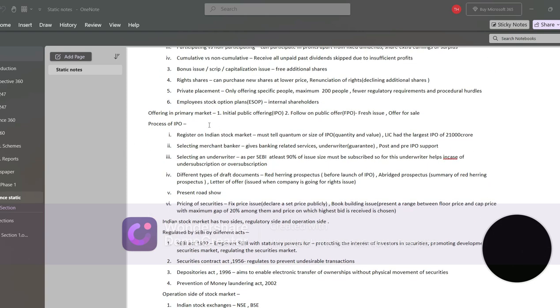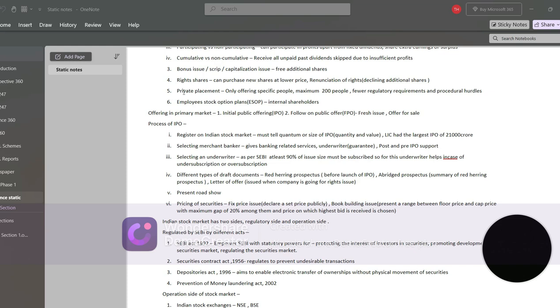So now the process of initial public offering, these 6 steps. First is registering that company on the stock market. For this, that company must tell their quantum or size of the IPO, and till date, LIC has had the largest IPO of all time. It is 21,000 crore rupees. Next is selecting a merchant banker. Merchant banker basically gives banking related services, underwriting services, and pre- and post-support after IPO.